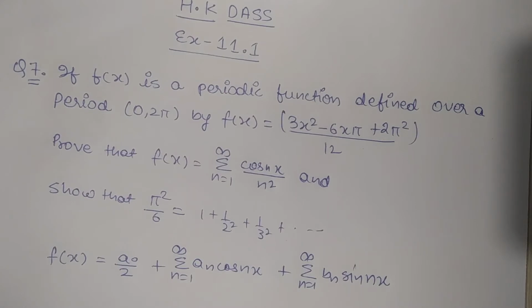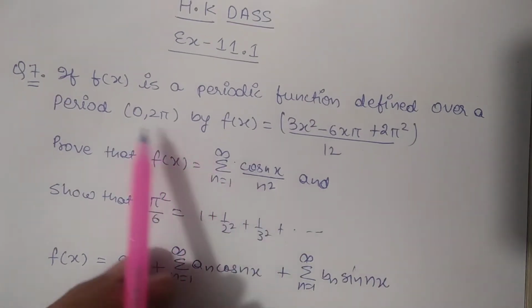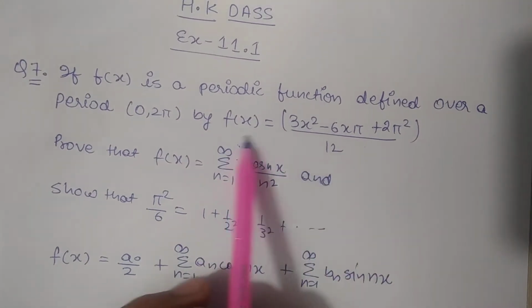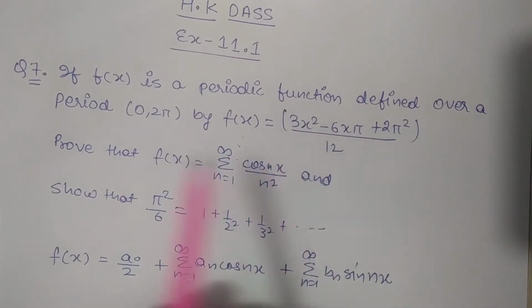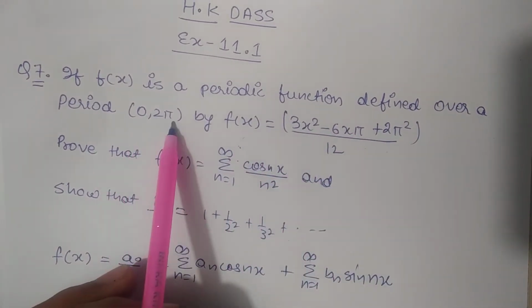So we are solving Mathematical Physics written by H.K. Das, and today we are going to solve the next question of Fourier series, that is question number 7 of exercise 11.1. In this question we have to represent the Fourier series for this function between the limits 0 to 2 pi.